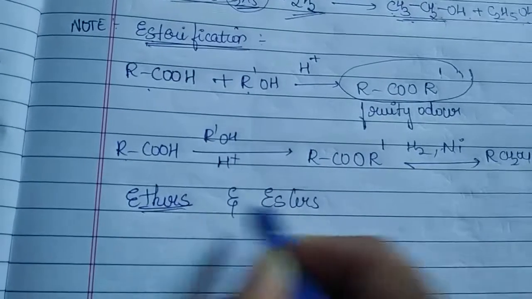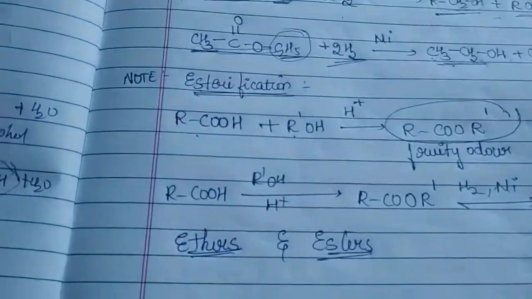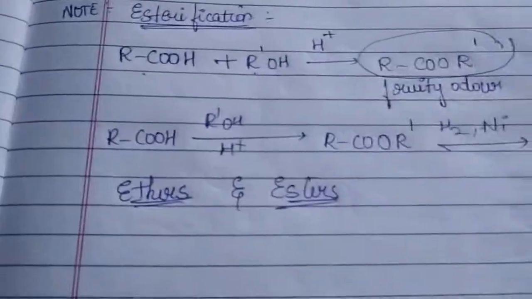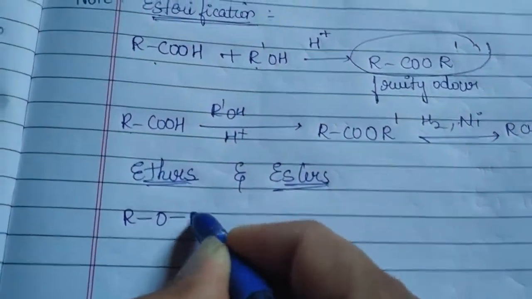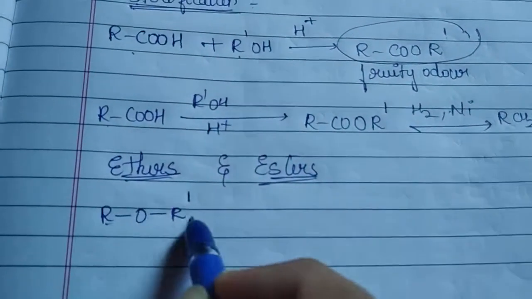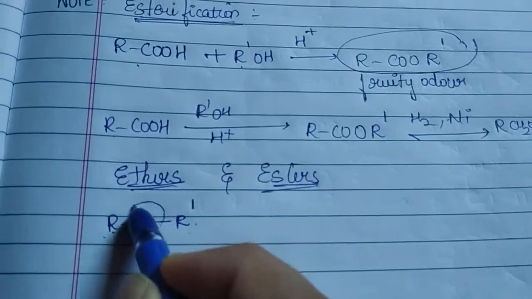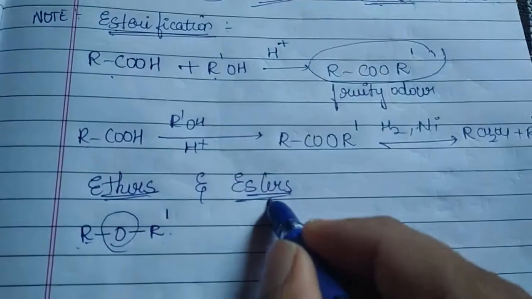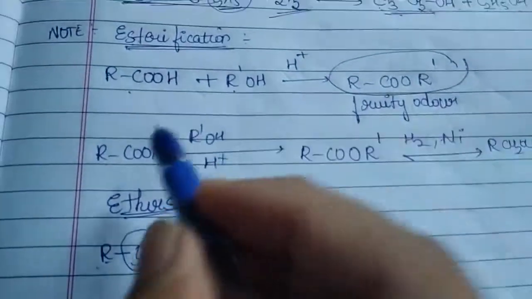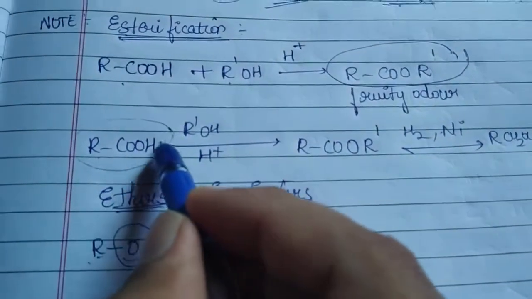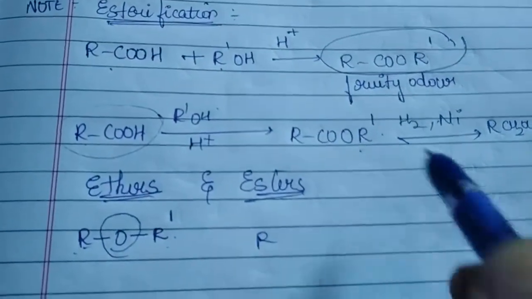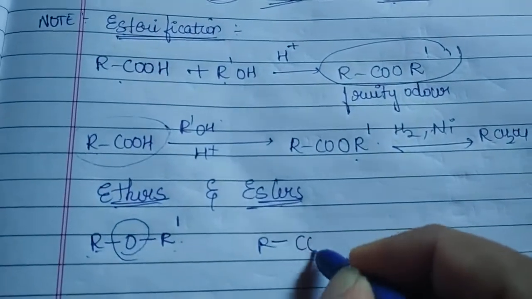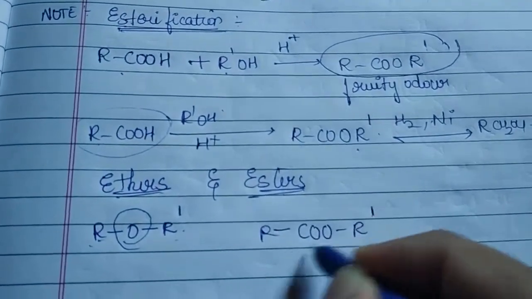Ethers and esters. Though they are sounding somewhat same, do remember they are totally different. Why? In ethers, we will be having ROR'. Just in between the alkyl groups, we will be having an oxygen. But in esters, you can just see it is a derivative of an acid. In the acid, we replace the hydrogen and put another alkyl group. So RCOOR' is called as what?